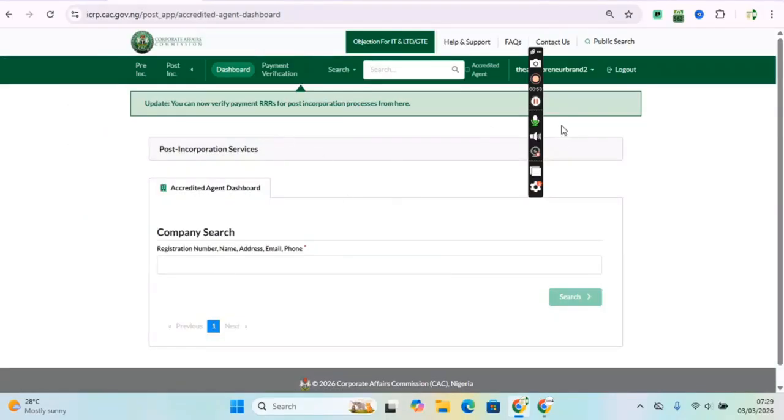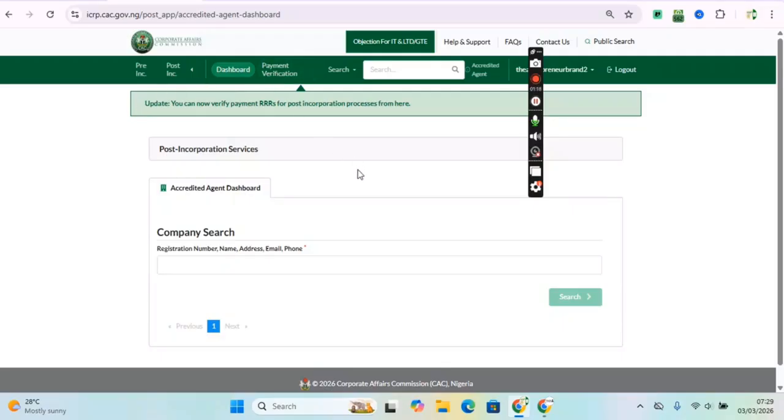You can do it yourself if you have access to an accredited agent portal, just like I do here. But you need to make sure you have an accredited agent dashboard. You cannot retrieve or do post-corporation because this retrieval is under post-corporation services, under post-corporation portal for CAC. So you cannot do this if you do not have access to an accredited agent portal.